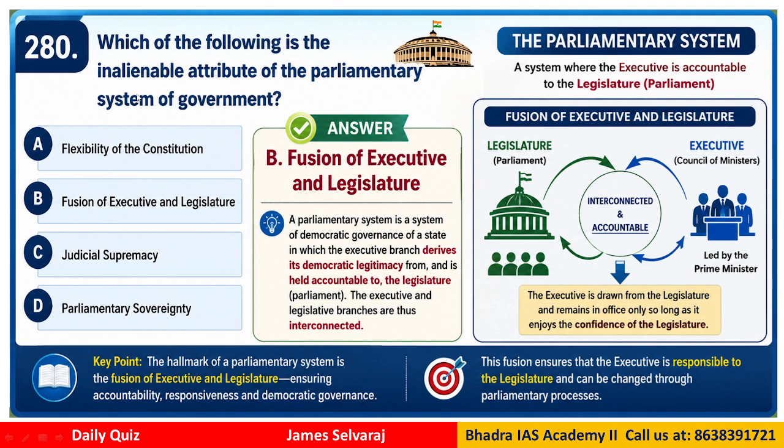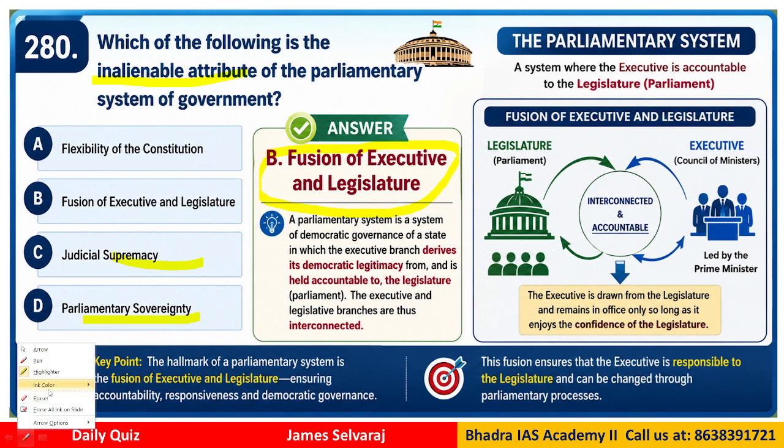Question number 280. Which of the following is the inalienable attribute of the parliamentary system? Flexibility of the constitution, fusion of the executive and legislature, judicial supremacy, parliamentary sovereignty. The correct answer would be B, the fusion, that is the mix of executive and legislature.